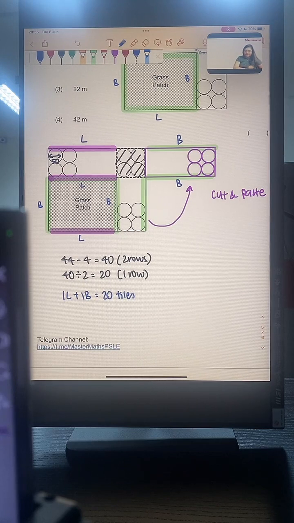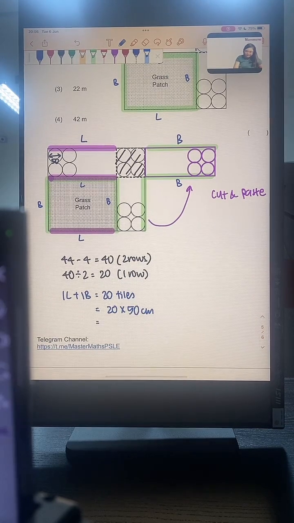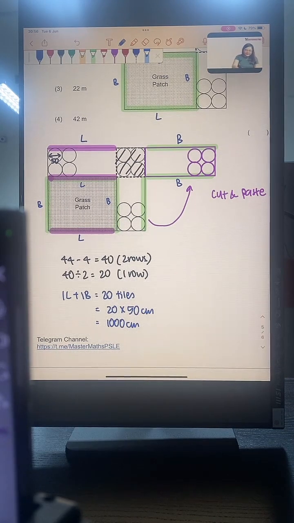So if I have 20 tiles in one length and one breadth, and the diameter of one tile is 50 cm, the length of 20 tiles is going to be 20 times 50 cm to give me 1000 cm.